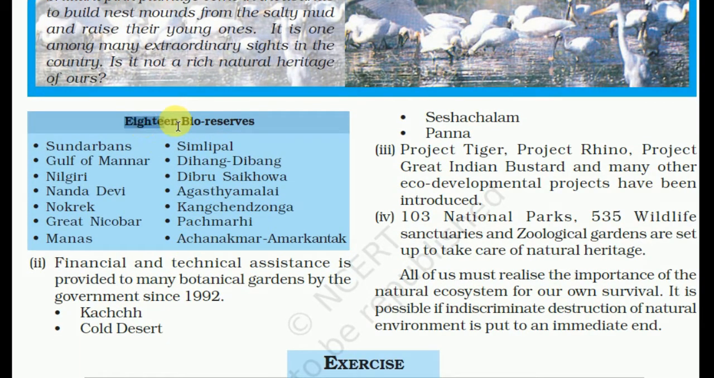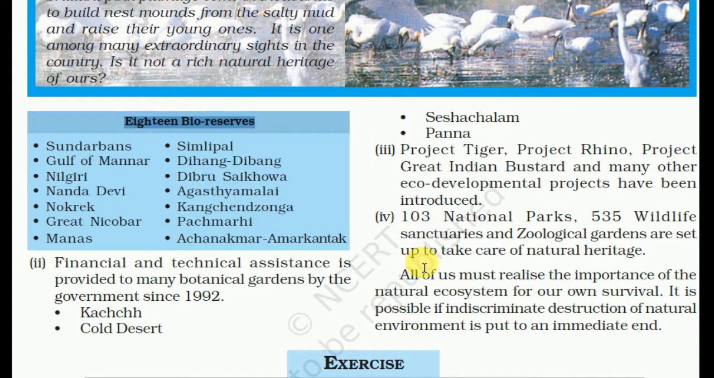So these are the 18 biosphere reserves: Sundarbans, Gulf of Mannar, Nilgiri, Nanda Devi, Nokrek, Great Nicobar, Manas, Simlipal, Dihang-Dibang, Dibru-Saikhowa, Agasthyamalai, Kanchenjunga, Pachmarhi, Achanakmar-Amarkantak, Kutch Cold Desert, Seshachalam and Panna. Financial and technical assistance has been provided to many botanical gardens by the government since 1982. Project Tiger, Project Rhino, Project Great Indian Bustard and many other eco-development projects have been introduced.